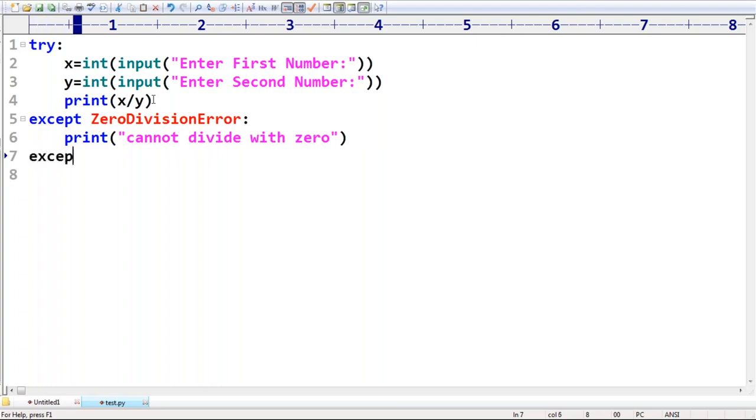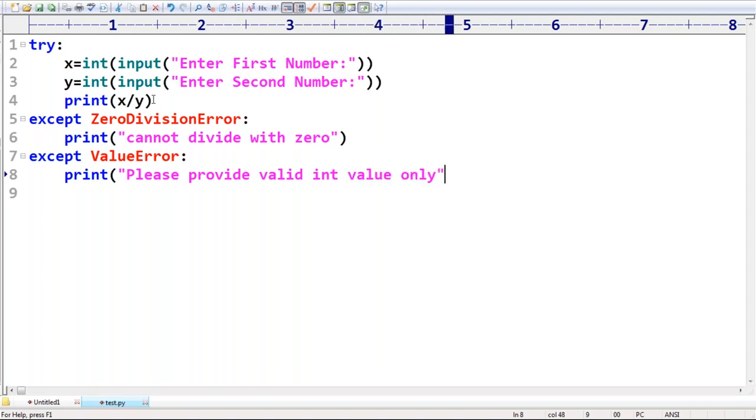Next, except ValueError: maybe a chance of value error is going to come. If value error comes, then I'm going to print "please provide valid int value only".